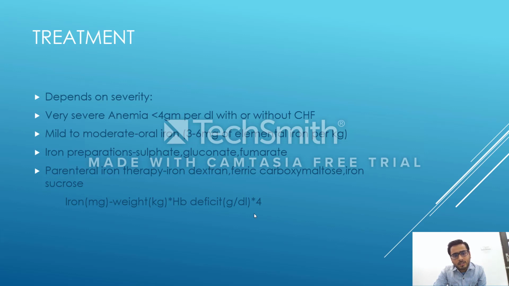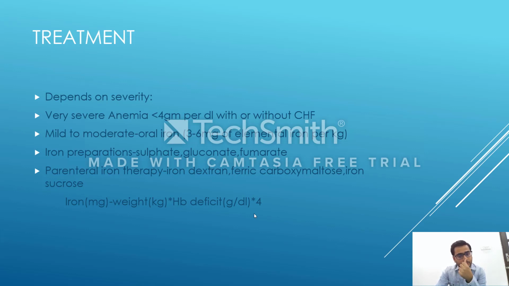If anemia is mild to moderate, or if you have transfused blood and the hemoglobin level has increased and there is no risk, there is no CHF, and the child is comparatively better, you have brought the child out of that emergency situation. Now you have to supplement iron, and the dose of that is 3 to 6 mg of elemental iron. That is very important, elemental iron per kg.